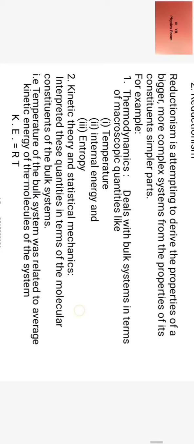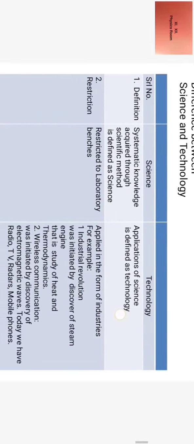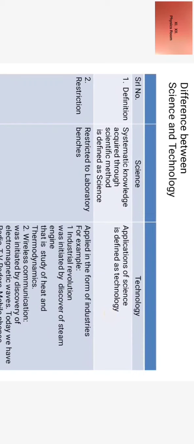Okay. Now we come to the difference between science and technology. How can we differentiate between science and technology? I have tabulated some matter here. Just see, the first column is serial number, the second column has science, the third column has technology.